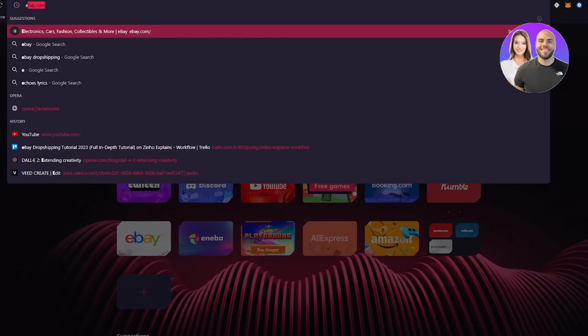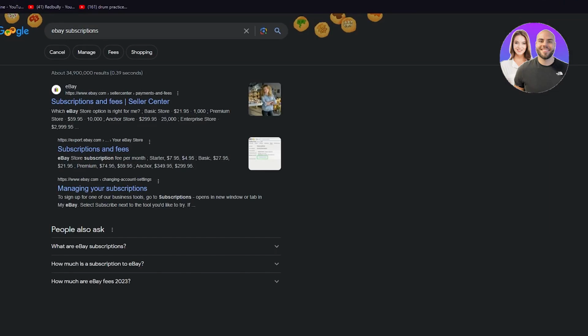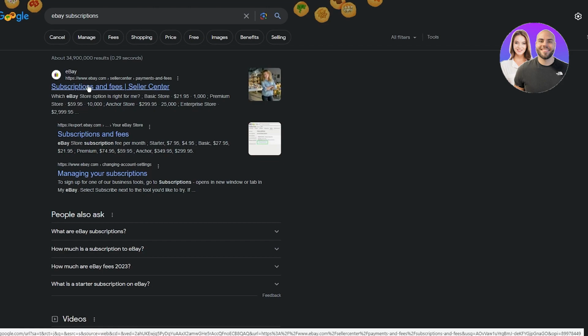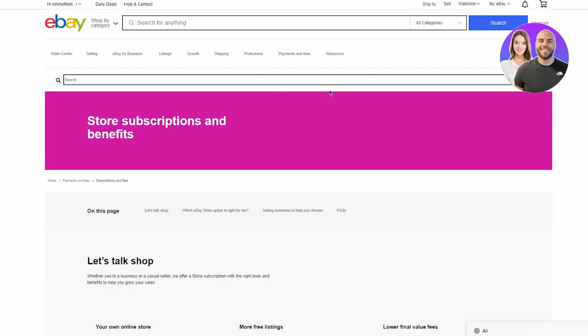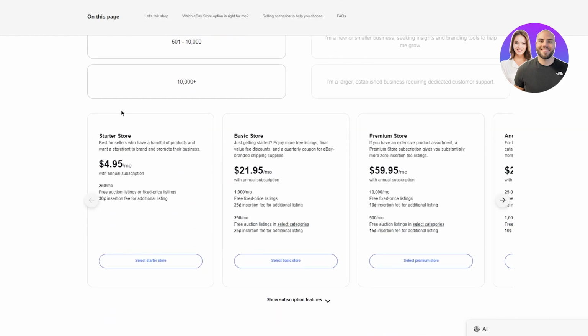So if you search for eBay subscriptions, we're going to be able to see all the different subscriptions and fees that eBay gives its sellers. So here's your basic subscription. First of all, there's the starter store, which is best for sellers who have a handful of products and want a storefront to brand and promote their business. It's $4.95 per month, with free auction listings or fixed price listings. It's a really good starter price.